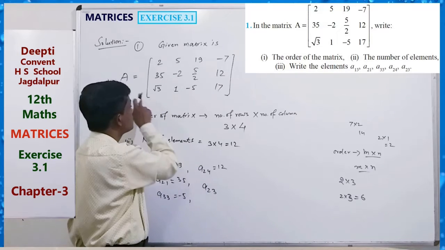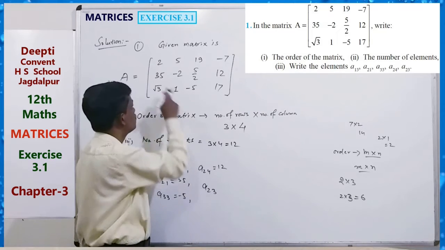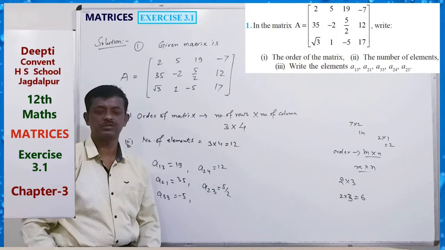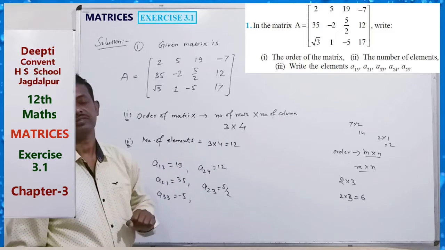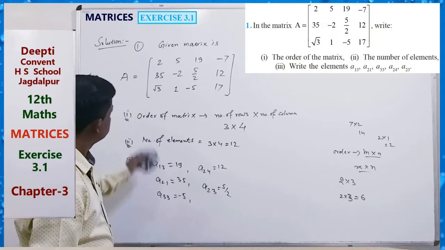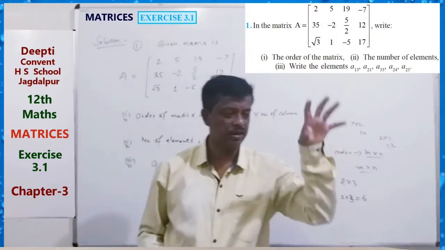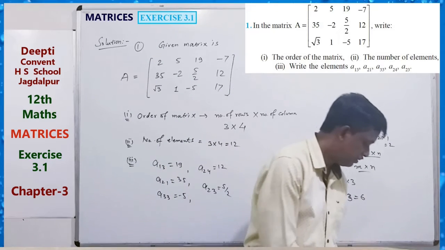Here, second row, third column, 5 by 2. So these are the elements. Just we can identify in which position the elements lie. Okay, so very simple. Just what is the identification of a matrix? How can I identify the matrix and its elements? How can we write it?